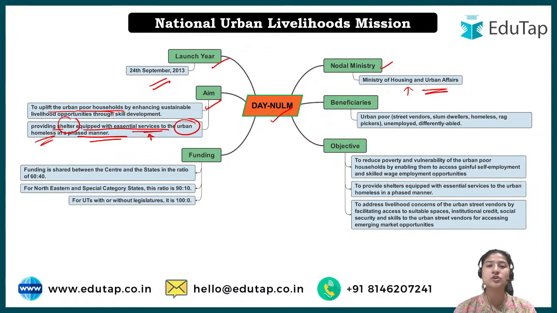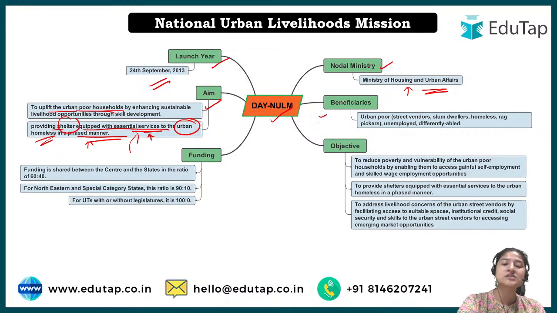This shelter would not be just four walls with a roof. It would be equipped with the essential services that are needed. For example, there should be electricity and a water connection. The shelter would be provided keeping these things in mind, and in a phased manner. So there would be a particular process in which this would be taken forward.